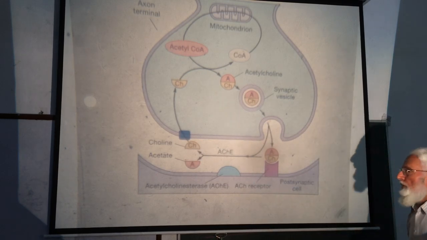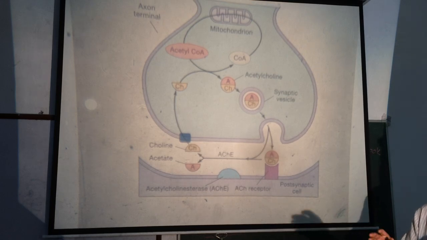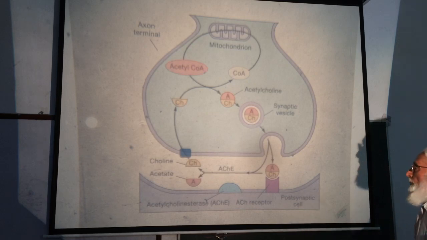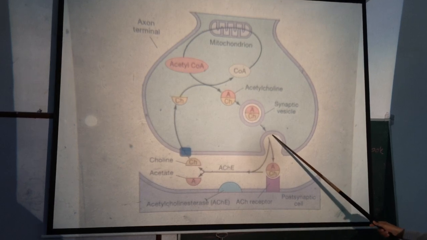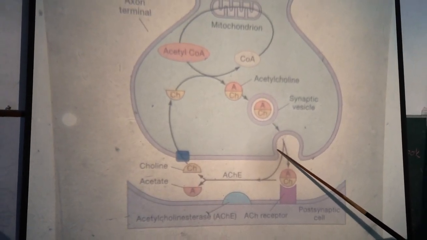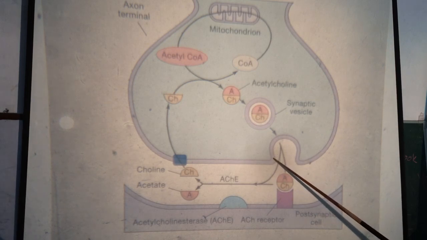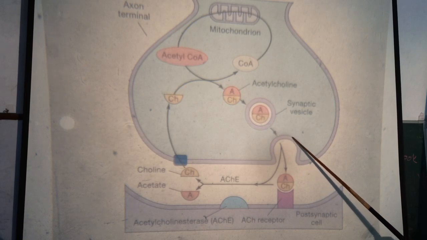Now, moreover, vesicles are also recycled. These are also reformed. So this is the vesicle broken to release acetylcholine. After the release of acetylcholine, a pit is formed.